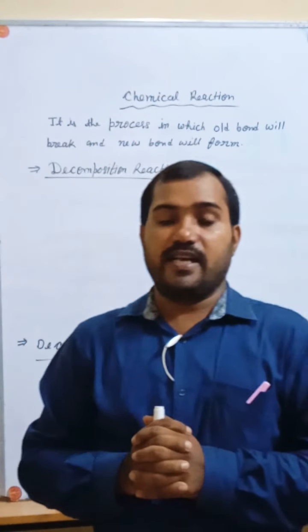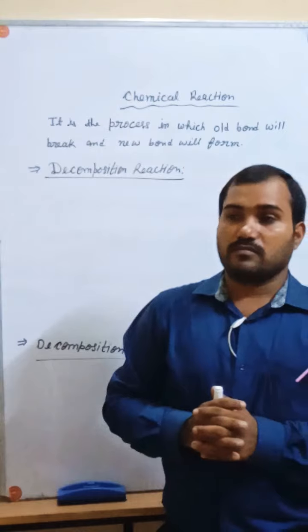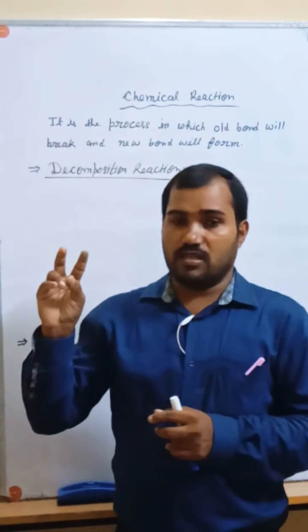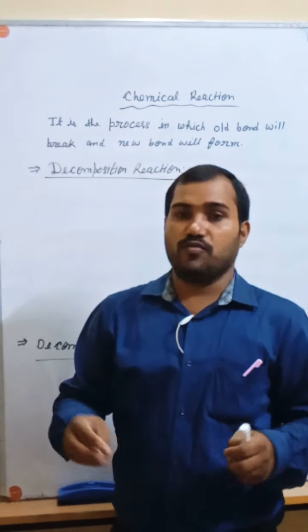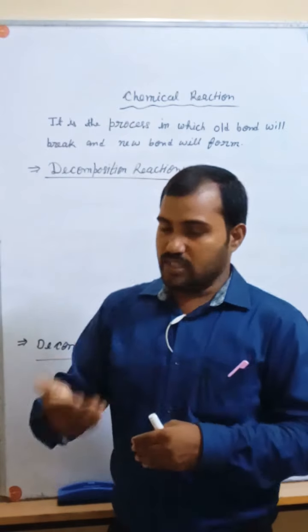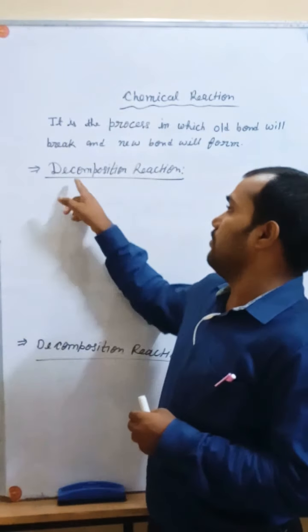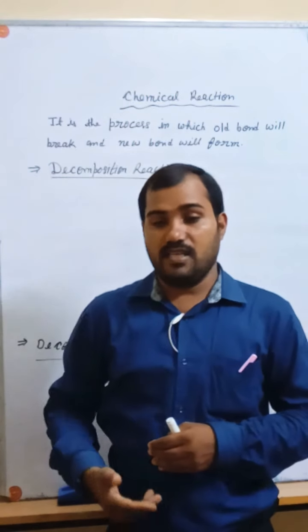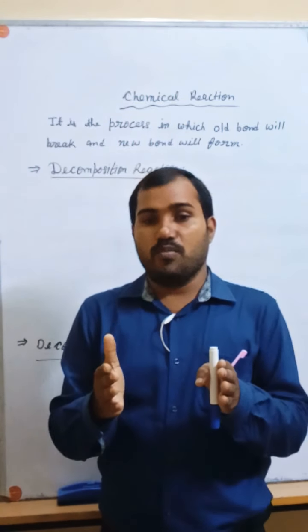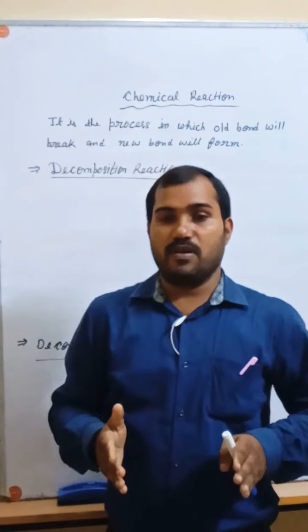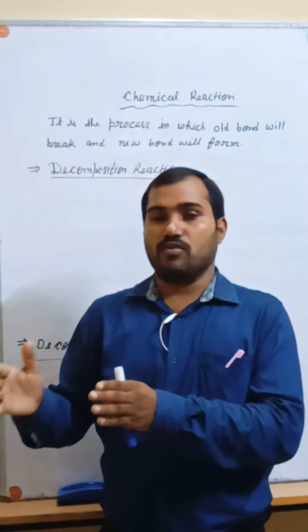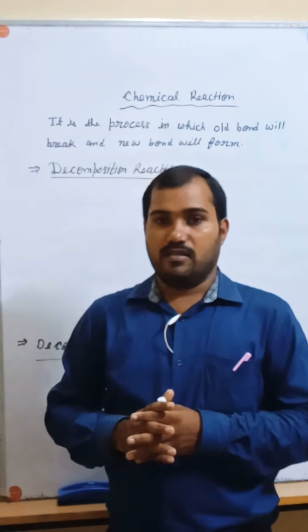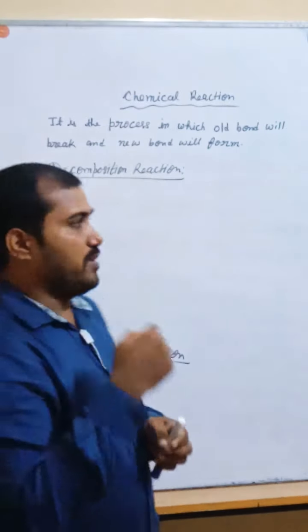In the combination reaction you have learned that 2 or more than 2 components will react to form a single product, but the opposite of that will be in the decomposition reaction. It means it is the chemical reaction in which a single compound will break into 2 or more than 2 components. Okay, how will it be? With an example we will see.